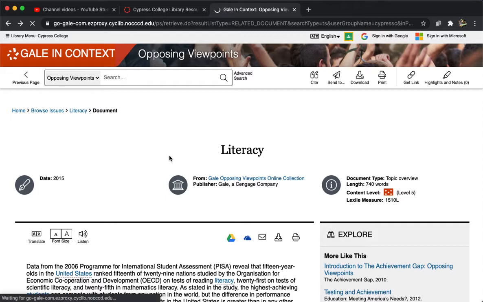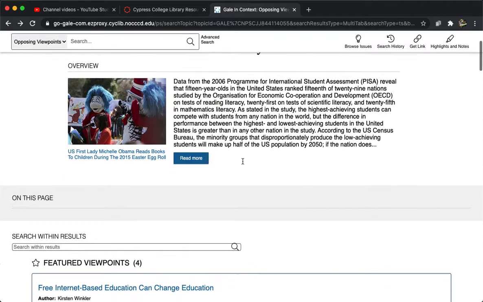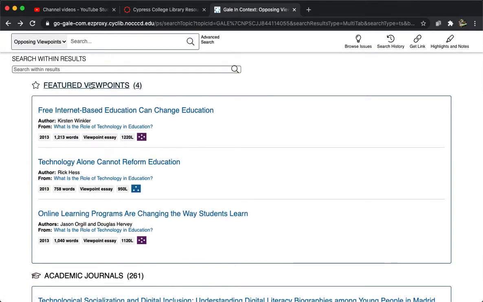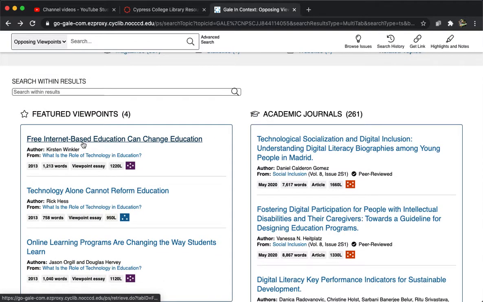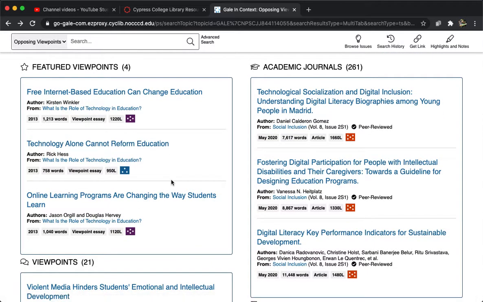Instead, let's go back to the page for this topic. Scroll down a little bit more, and then we have featured viewpoints. Now, all of these things are going to be written texts, written articles, okay? So look for one that espouses a view that is against yours, okay? Now I'm just going to click on one for the sake of example.